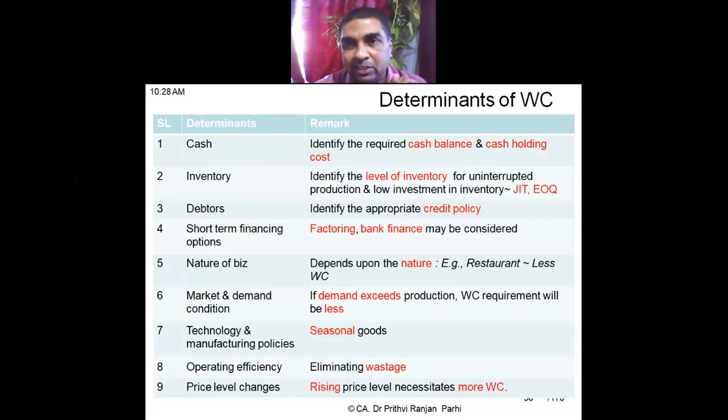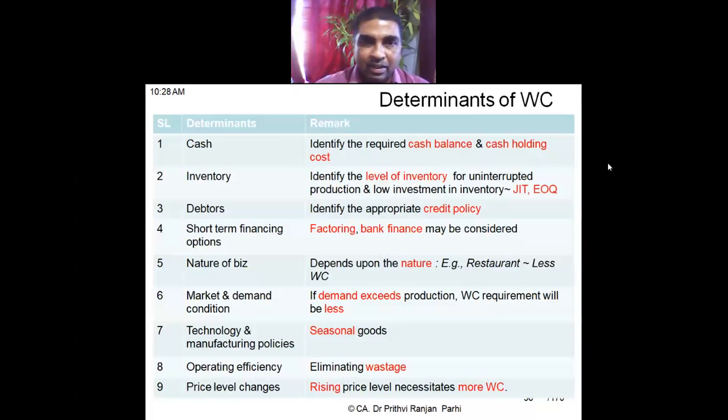Or the organization is capable of following JIT, that is just in time, where material will arrive exactly in time. There will not be any storage cost. There will not be any carrying costs. In this kind of situation, the working capital requirement will be less. So the level of inventory or inventory management policy also affects working capital requirement. Third item,